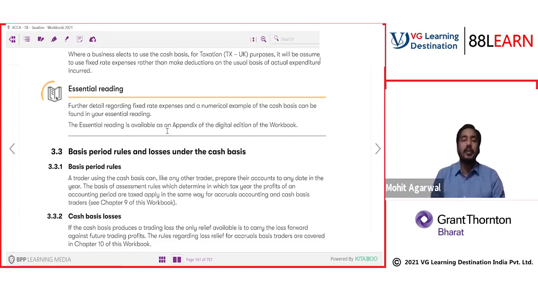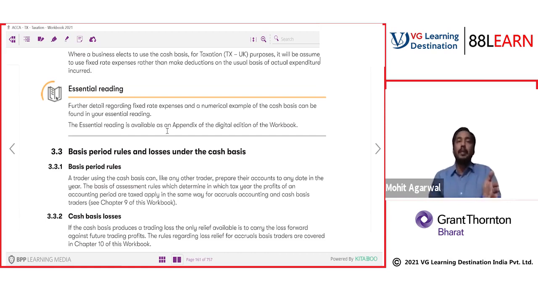basis of period. What I mean by basis of period is that tax year and accounting year may not be the same. In such cases, how will you determine which accounting year's profit will be taxable in which tax year?